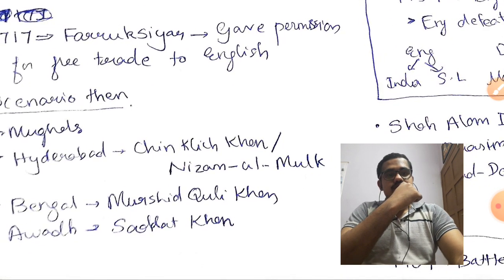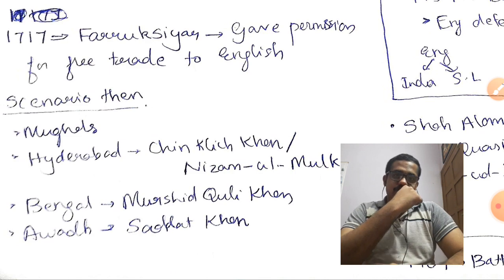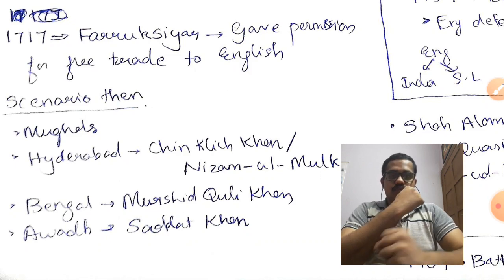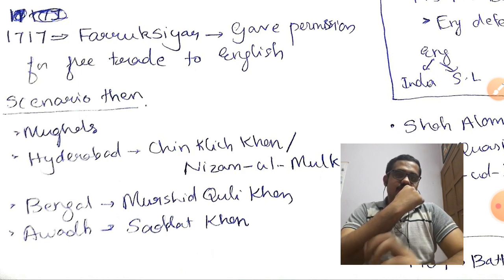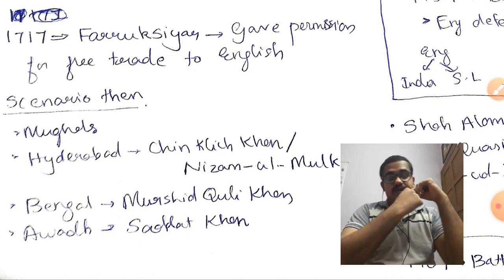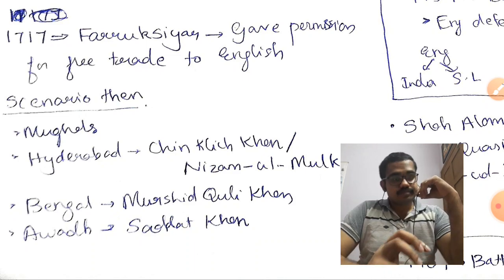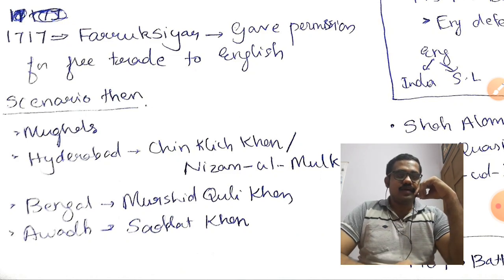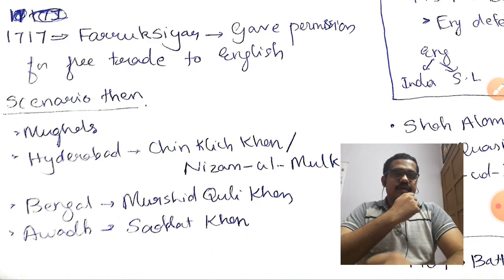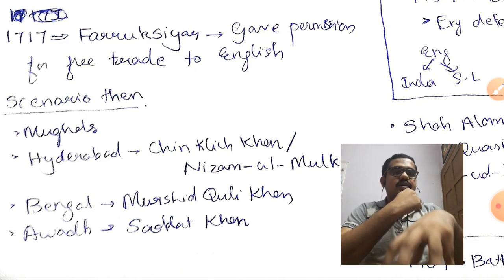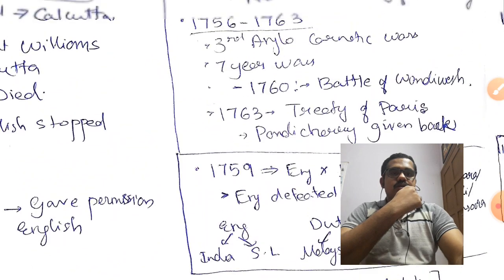And now we will study the scenario. At that time, what was the scenario? The Mughals were in the Hyderabad region, where Chin Qilich Khan or Nizam-ul-Mulk was ruling. In Bengal, Murshid Quli Khan was ruling. And in Awadh, Saadat Khan was there. These four were the major powers in India at that time. So the Britishers were keen on defeating all of them and taking a stand to rule India.